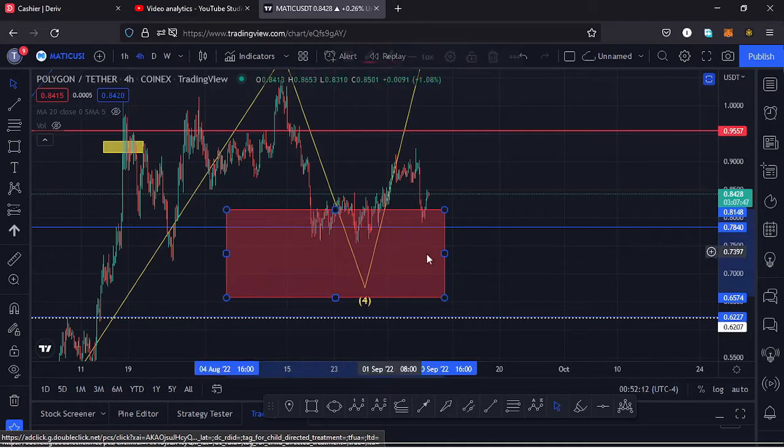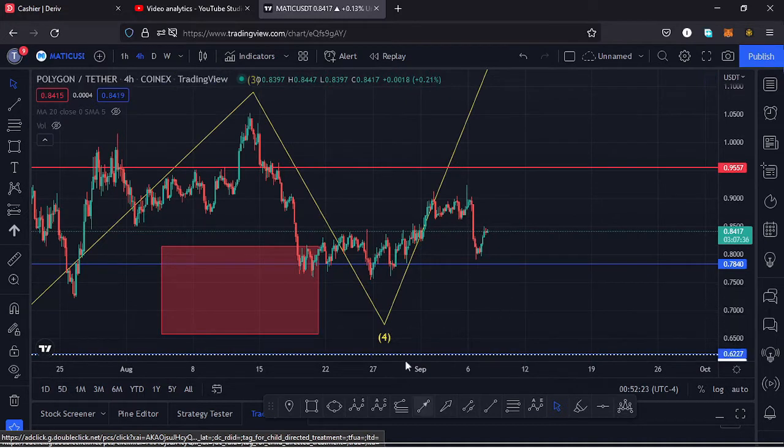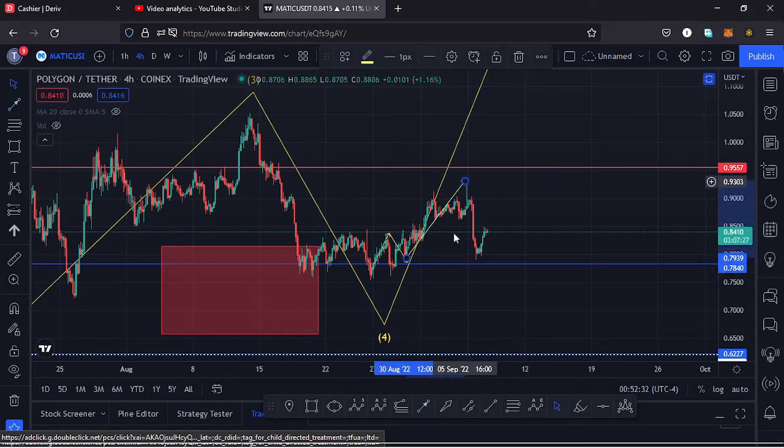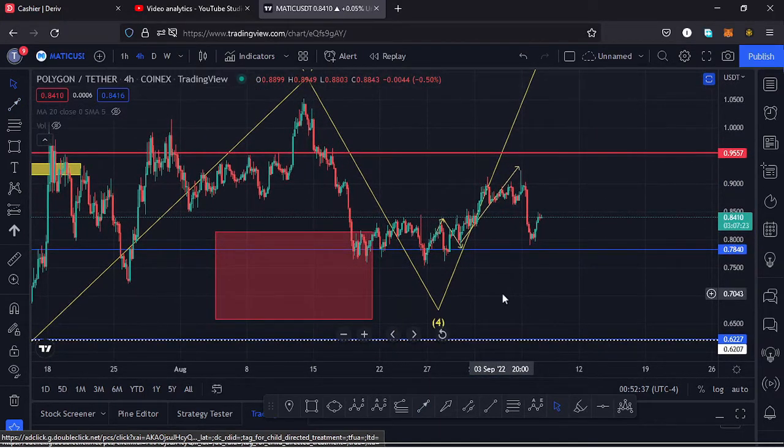And at some point over here, you can see as we were coming down we touched that key area of support. It gave us support and we saw a very nice bounce over here. We had a retest of that key area of support, and after the retest was a success, we continued pushing even higher.